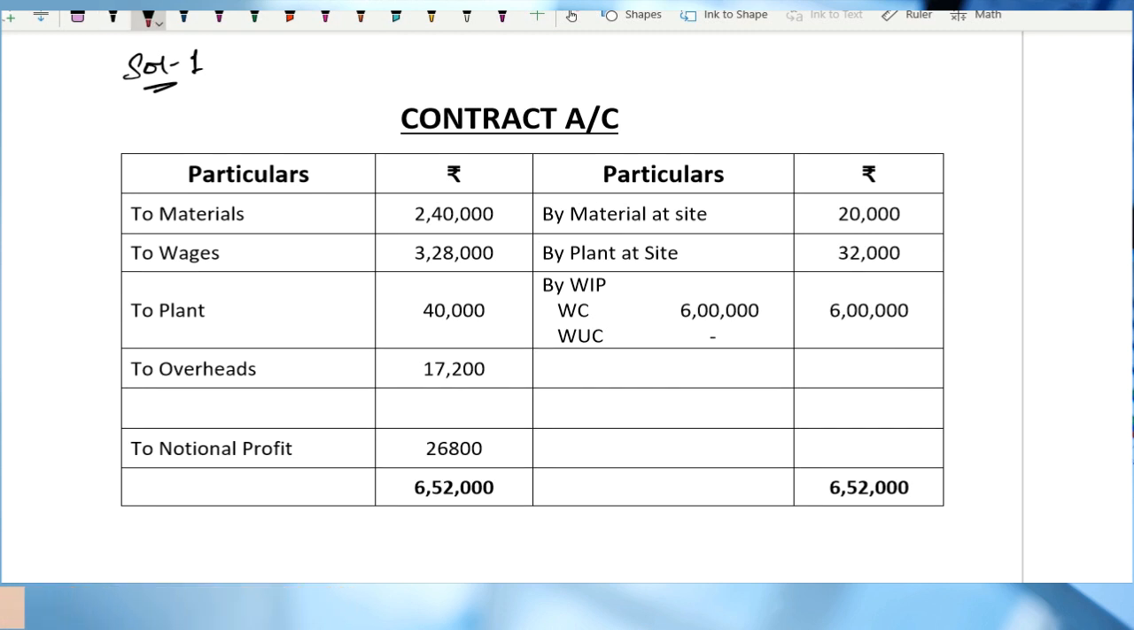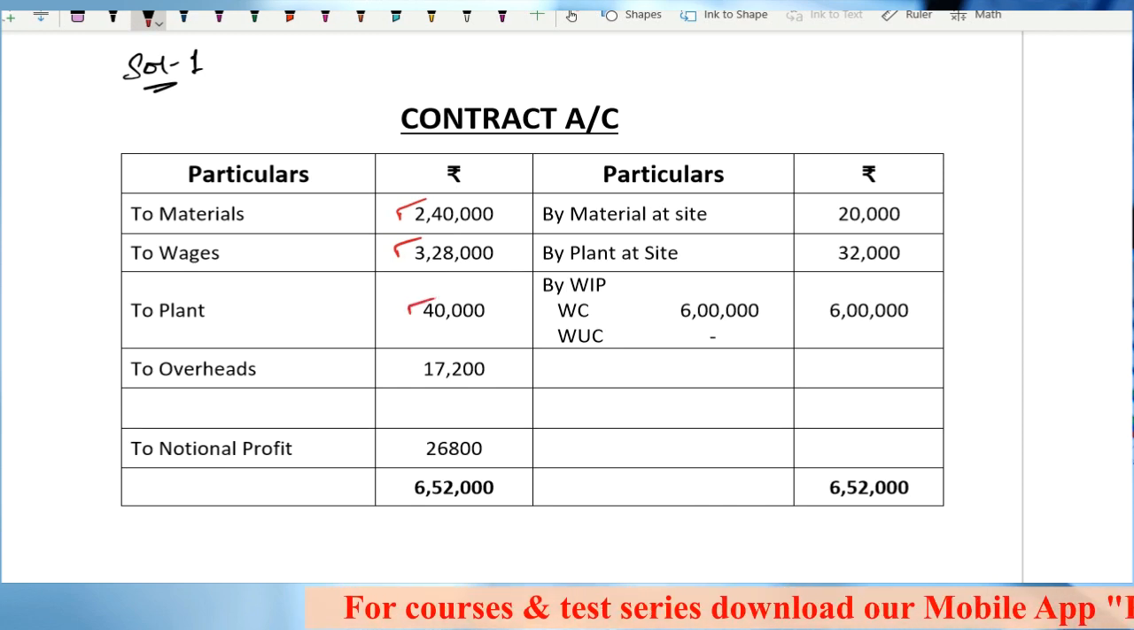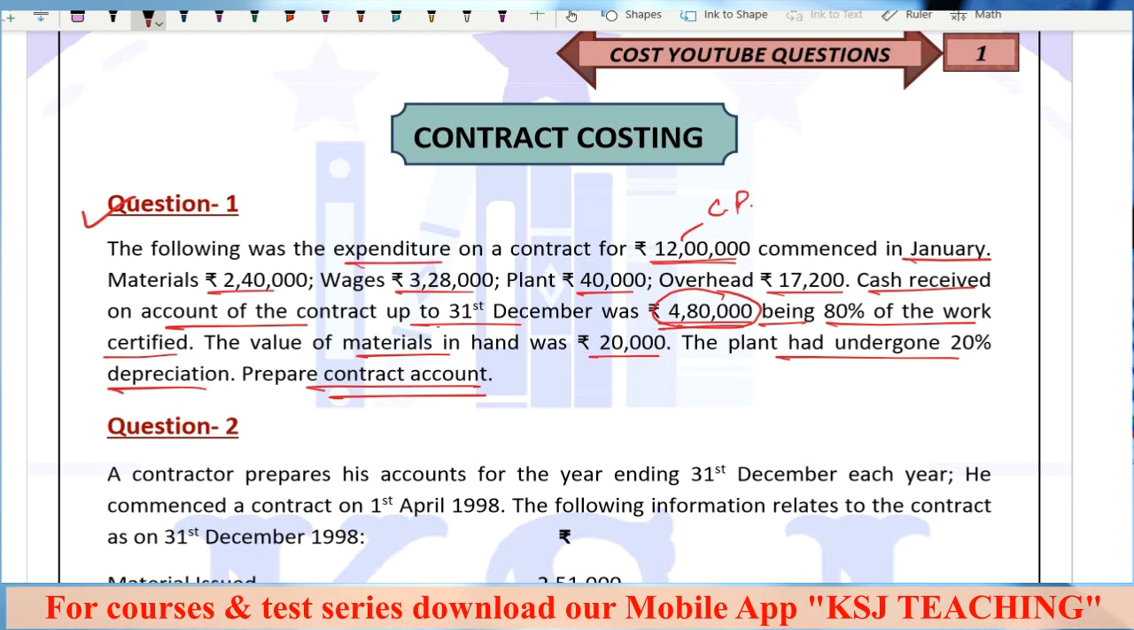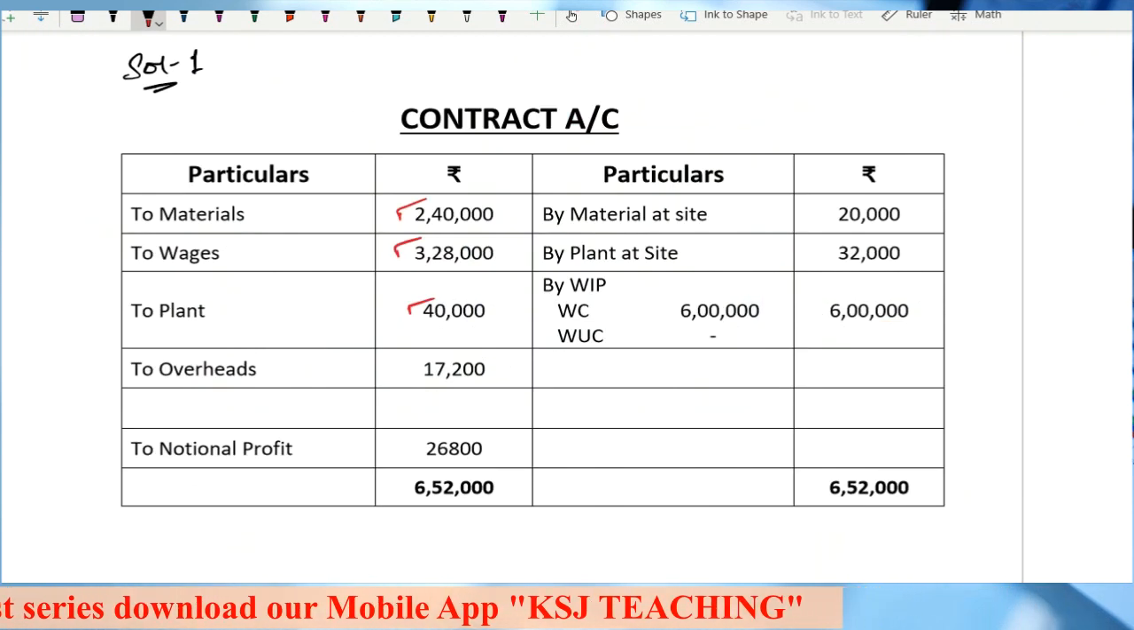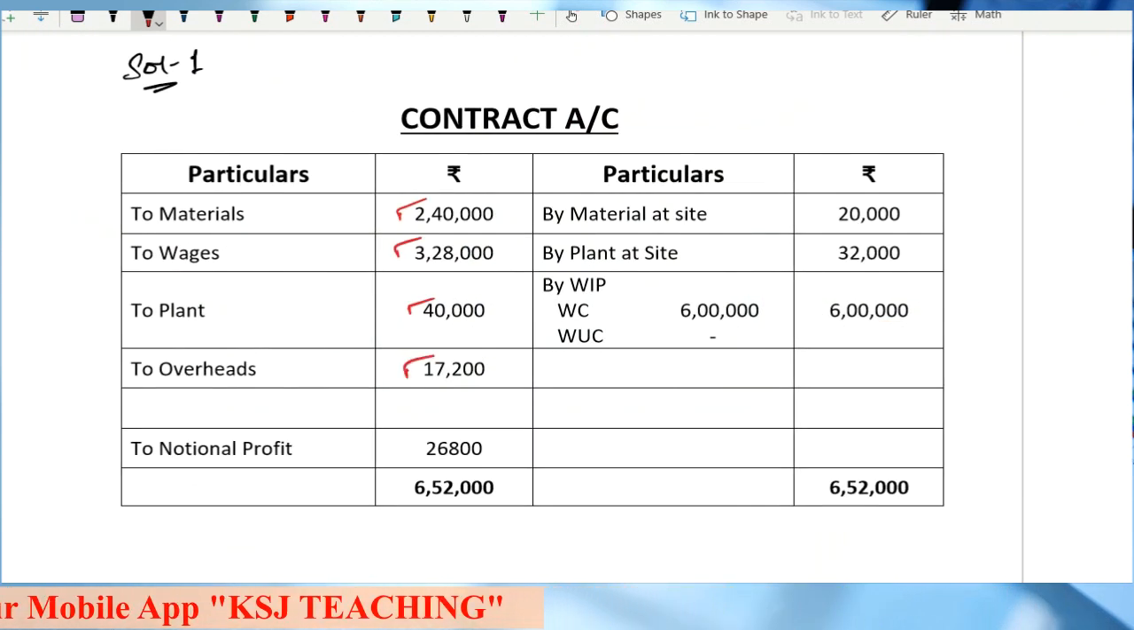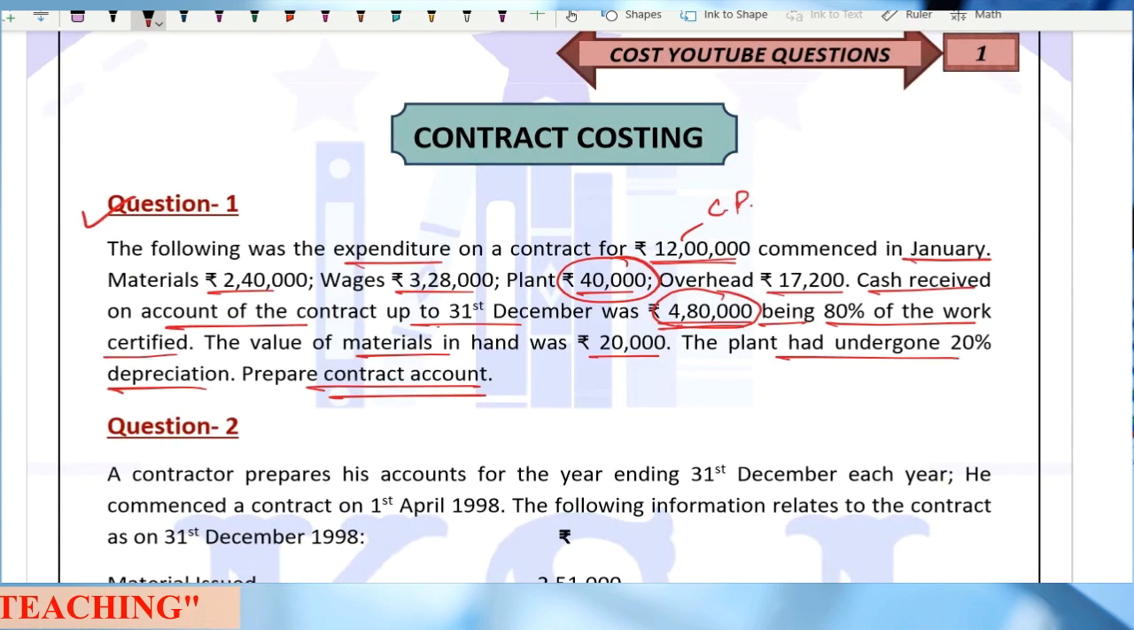Material 2,40,000 is given to you, wages 3,28,000 is given to you, right? Plant is given as 40,000. This is the original value of the plant, right? Overhead 17,200. After that, it is given cash received is 4,80,000 being 80% of work certified.